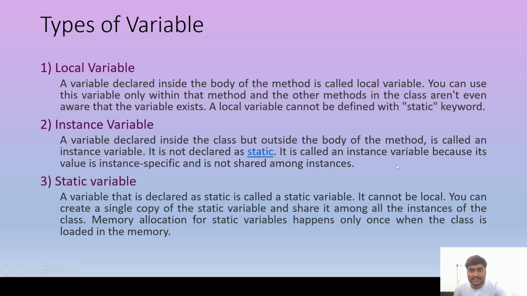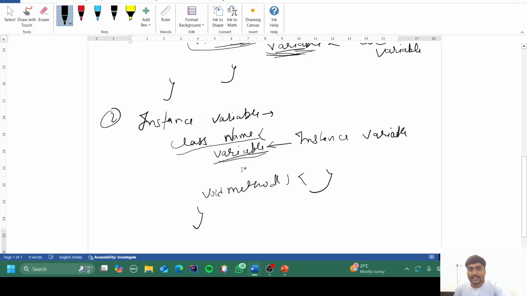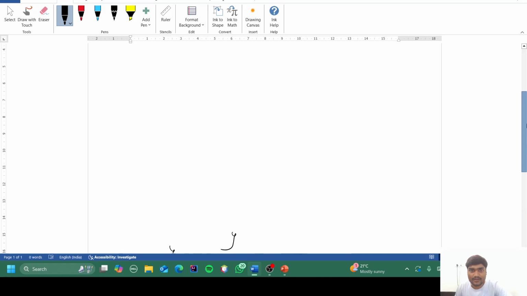It is called an instance variable because its value is instance specific and is not shared among instances. That's why I say that the variable belongs to particular objects. It is different for different objects. So it belongs to a particular instance. It is not shared with other objects of the class.